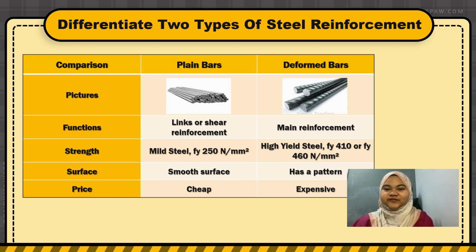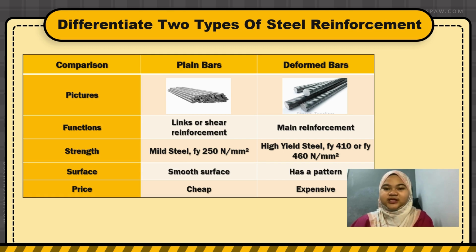There are two differences between plain and reinforcement bars. The first is the function of steel reinforcement. The function for plain bars is length of shear reinforcement, and the function for reinforcement bar is reinforcement. The second difference is the strength of the material.